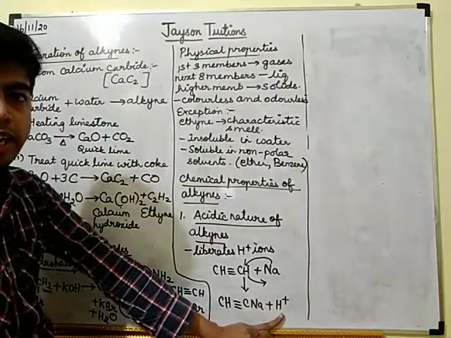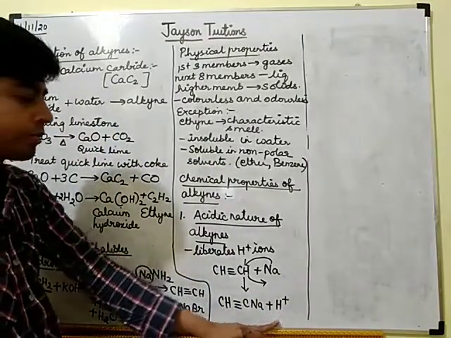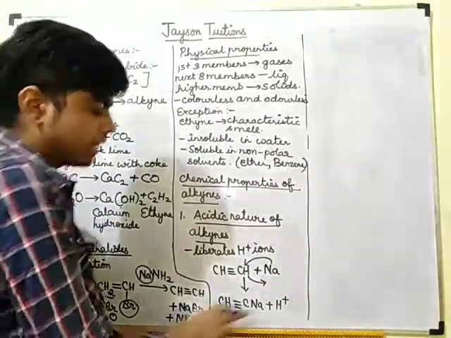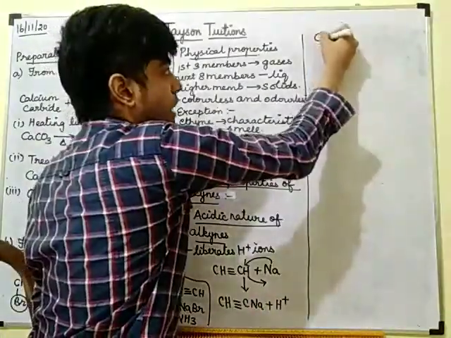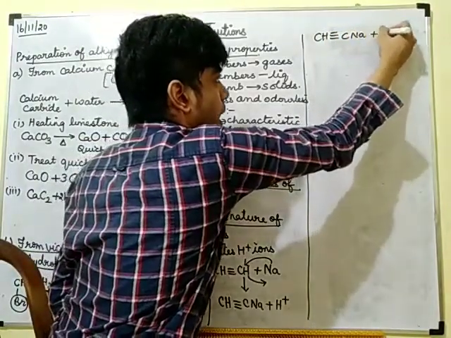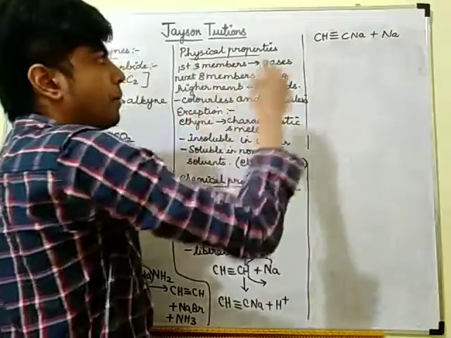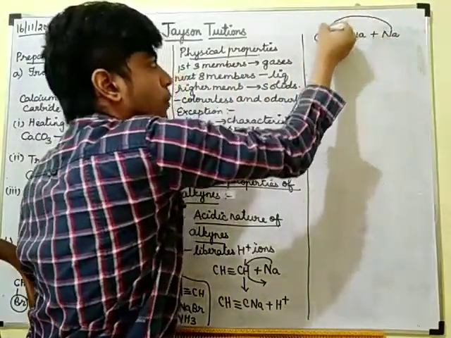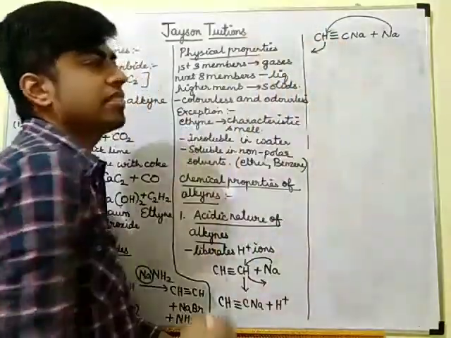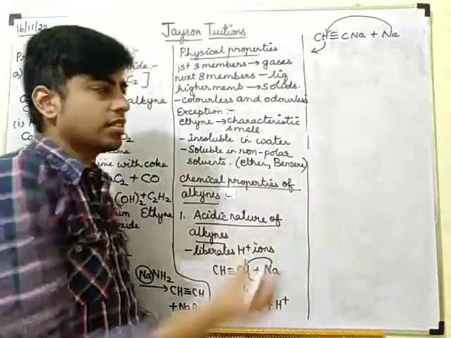So it is liberating an H plus ion. Now if you treat this compound, CH triple bond CNa, with another sodium, this sodium will come to this hydrogen's place and this hydrogen will be sent out as H plus ion.